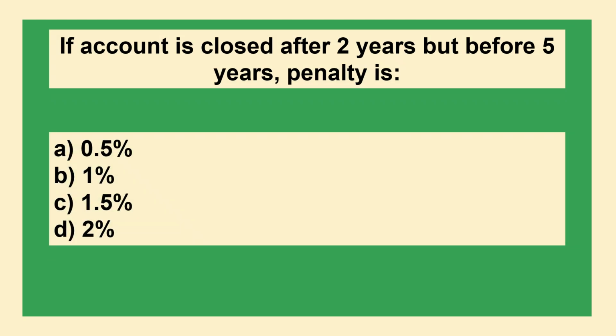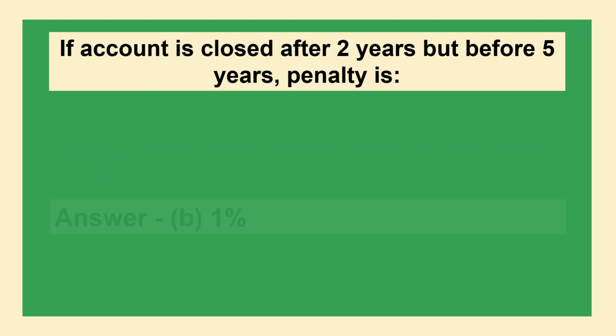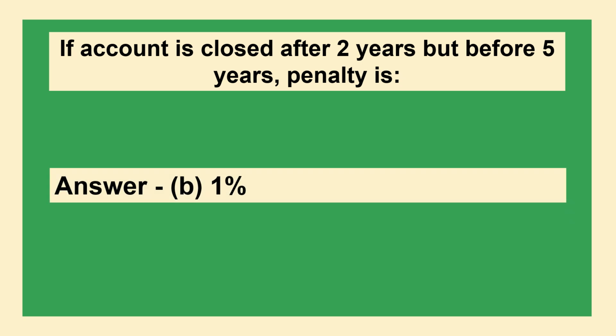If account is closed after 2 years but before 5 years, penalty is option A 0.5%, option B 1%, option C 1.5%, option D 2%. The answer is option B 1%.